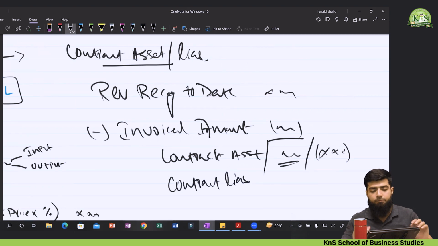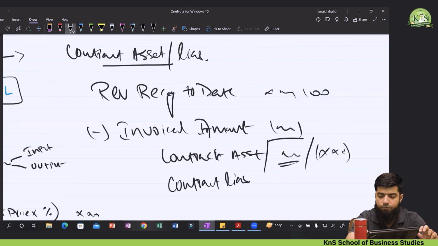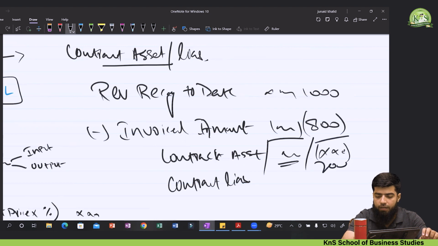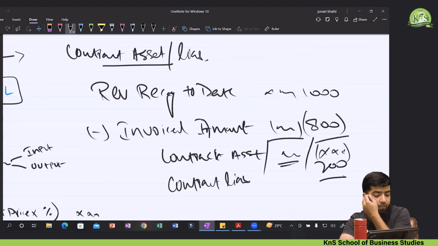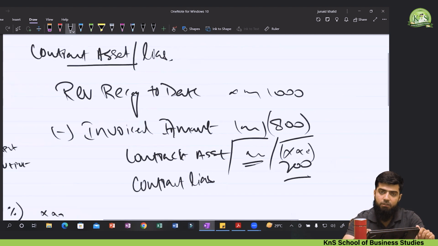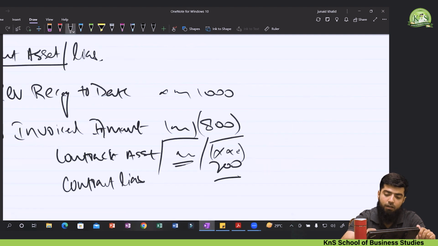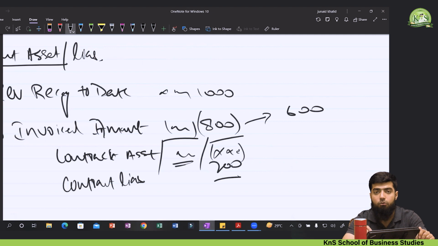One more thing: for example, if we have recognized revenue of 1000 and we have billed the customer 800, then 200 would be recognized as a contract asset. Now we have invoiced the amount of 800. It is possible the customer might have paid only 600.